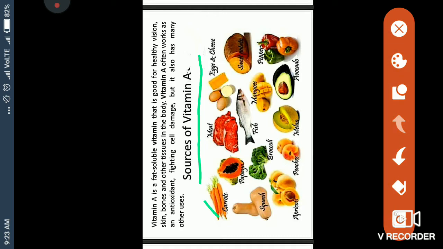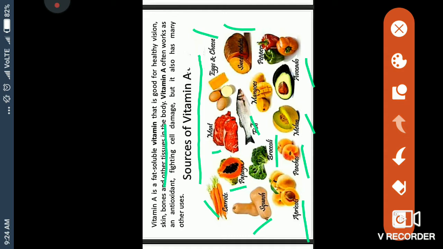Carrots, squash, apricots, peaches, melon, avocado, sweet potato, eggs and cheese, fish, meat, papaya, broccoli. Don't worry, whatever you have out of them, just take it in your daily life. It will help you in completing the lack of vitamin A.